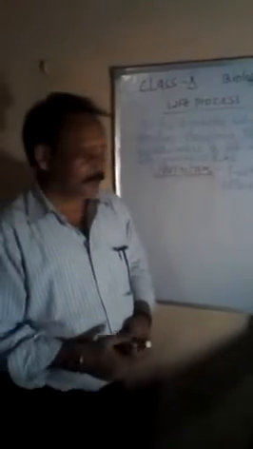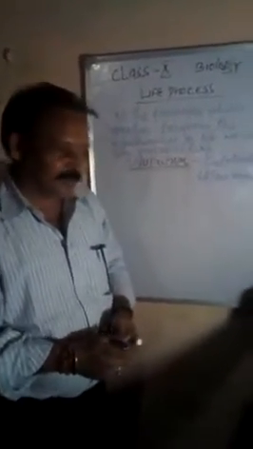Once again, I am repeating the definition. Understand? There are many differences between living and non-living.